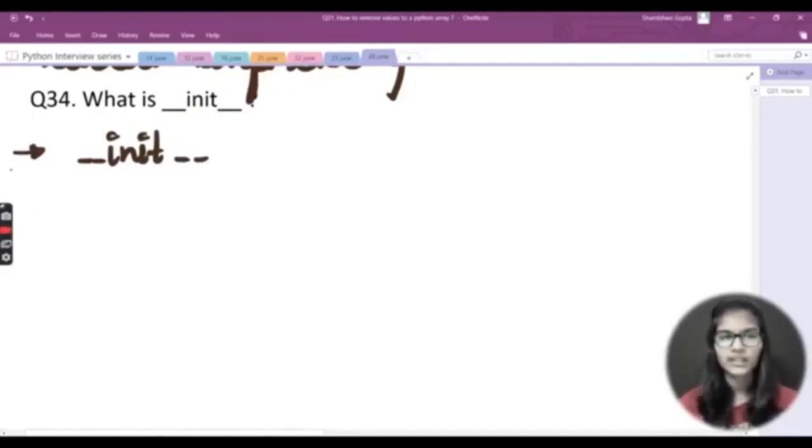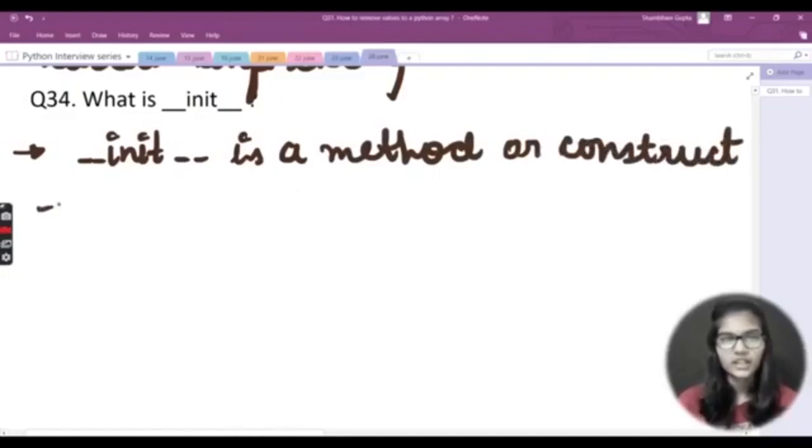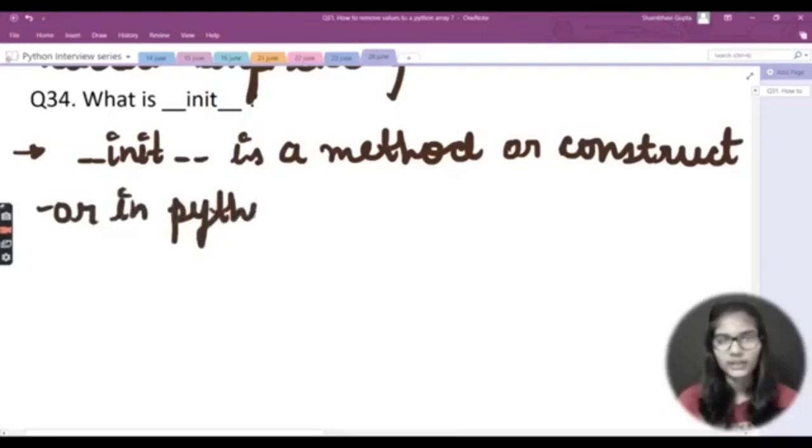So underscore init underscore is a method, or a constructor in the Python programming language, in Python, right?